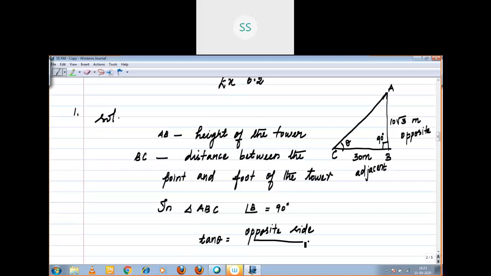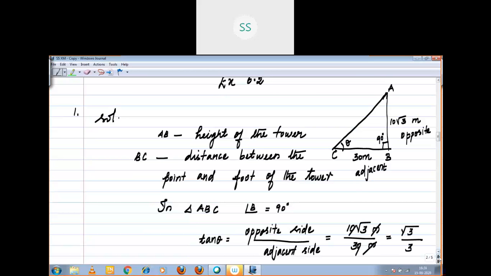In triangle ABC, angle B equal to 90 degree. Tan theta equal to, what does tan theta represent? I told you already.